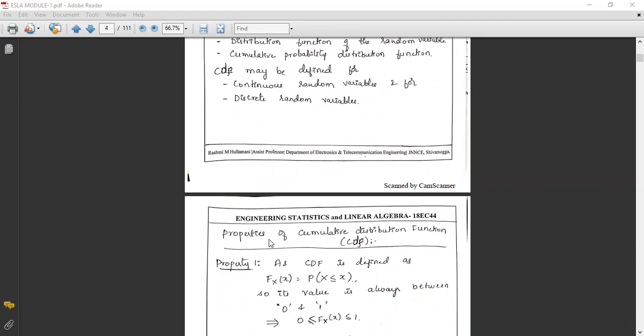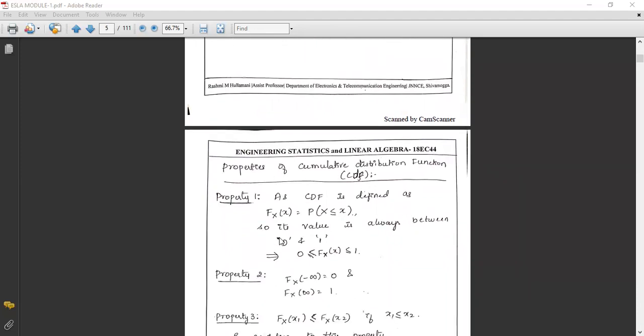Next, we'll see the properties of the cumulative distribution function. The cumulative distribution function is the probability of a random variable X being less than or equal to the value x. It is the CDF. What is property 1?